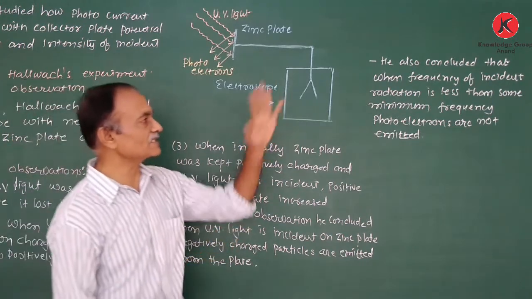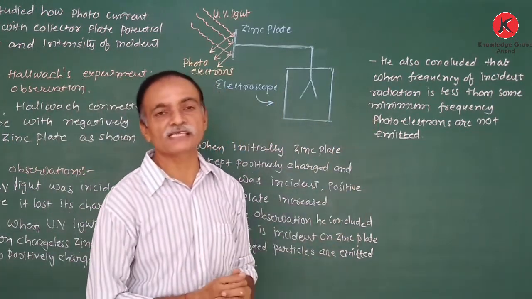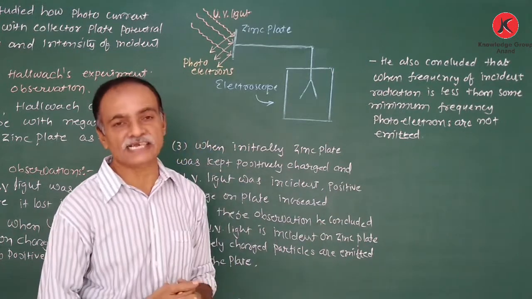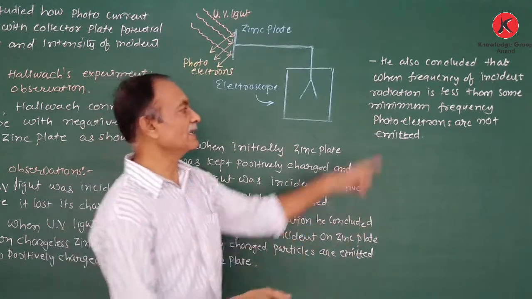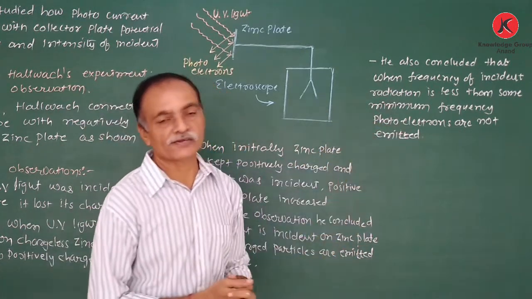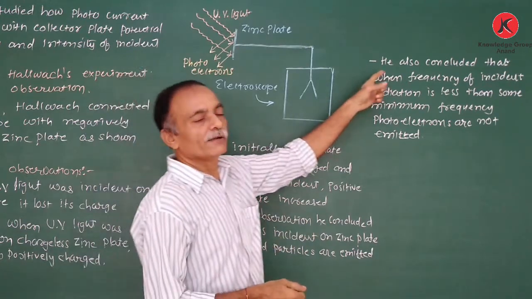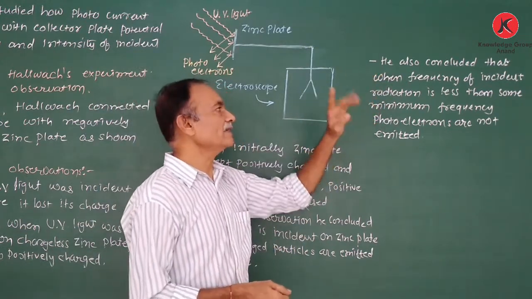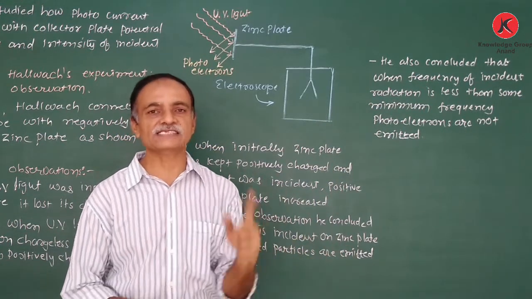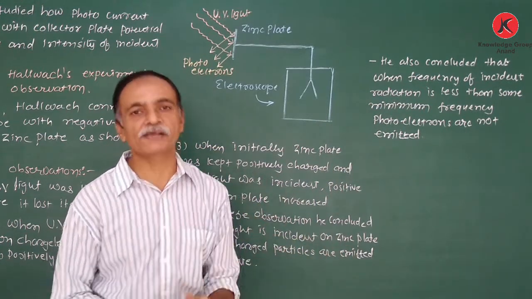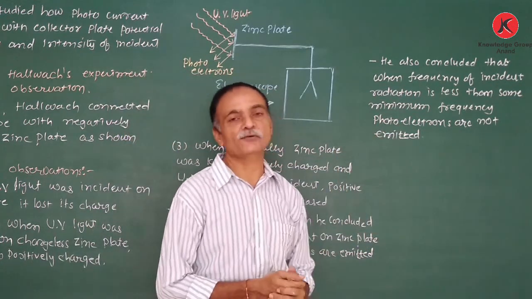The second conclusion is that when the frequency of the incident radiation is less than some minimum frequency, the photoelectrons are not emitted.